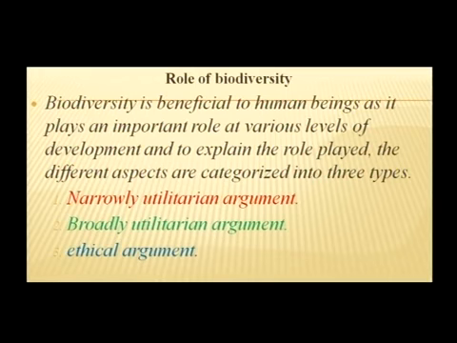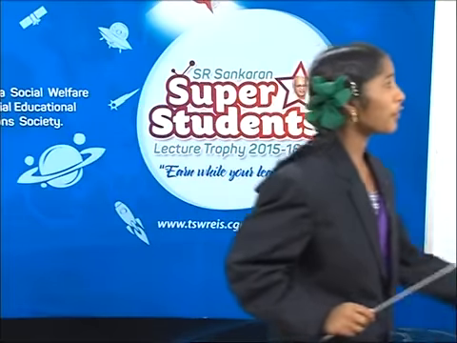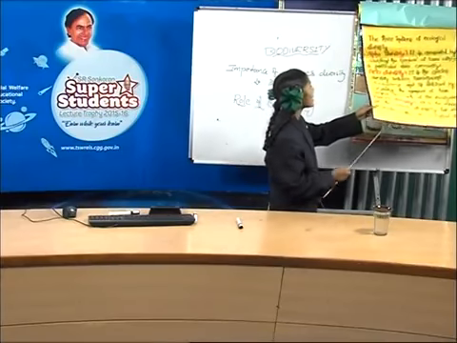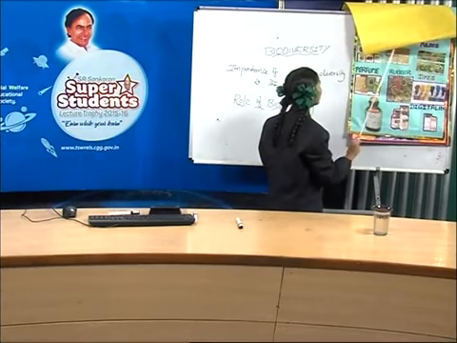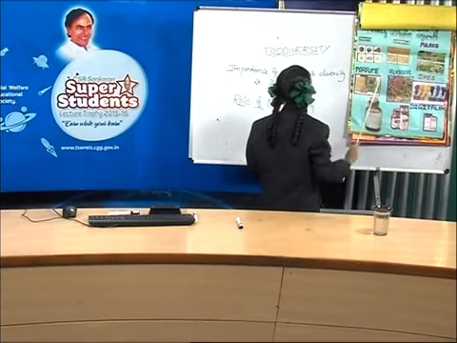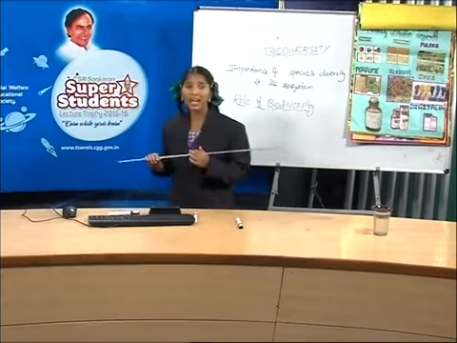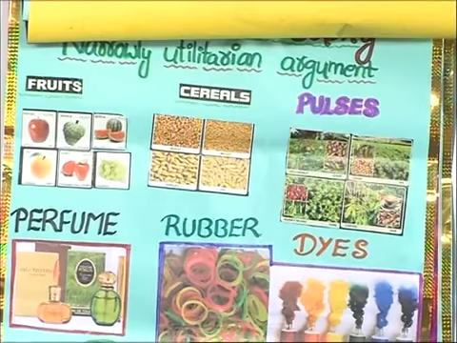Let's learn about the narrowly utilitarian argument. Friends, look at this chart. Biodiversity plays a major role in many ecosystem services.